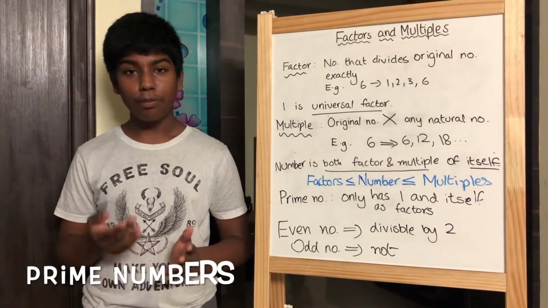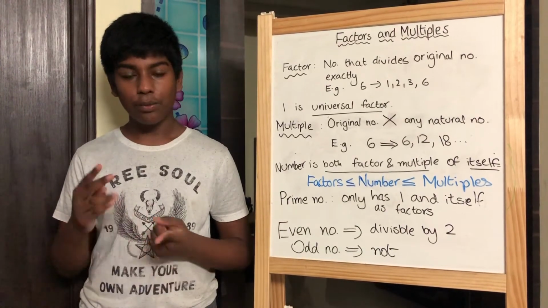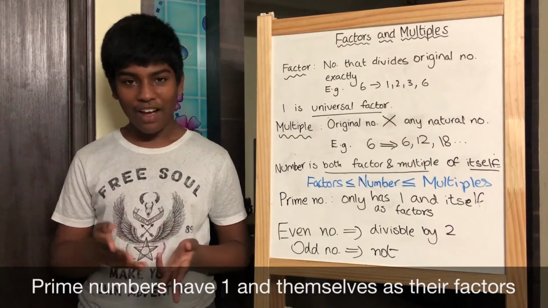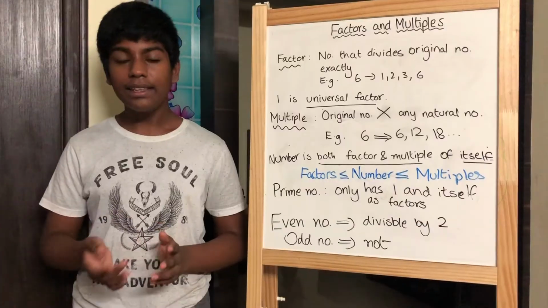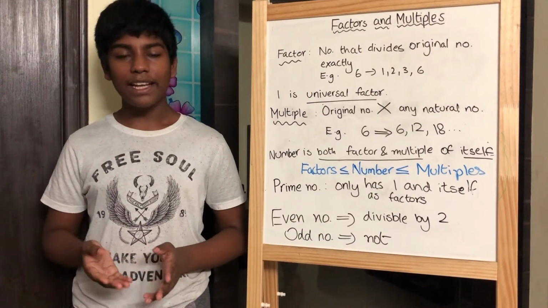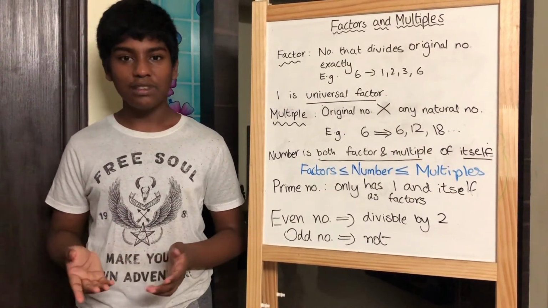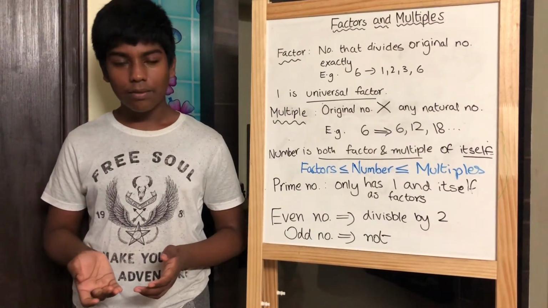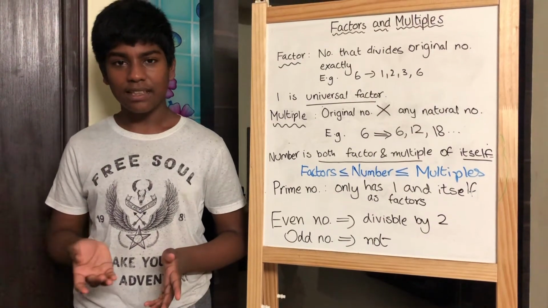Next, let's go to prime numbers. Prime numbers are the numbers which have only 1 and themselves as their factors. Thus, all prime numbers have only 2 factors. Let's take an example. Suppose 19. Obviously, 19 is a factor of itself, and 1 is also a factor of 19 since 1 is a universal factor. But is there any other number in between that divides 19 exactly?